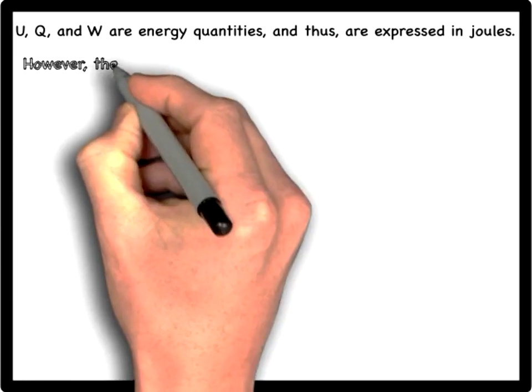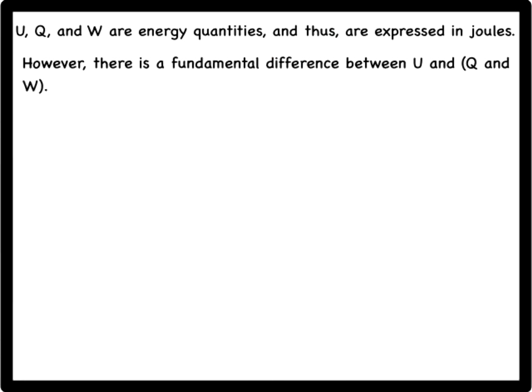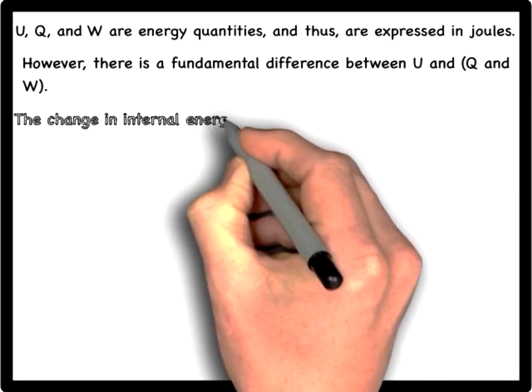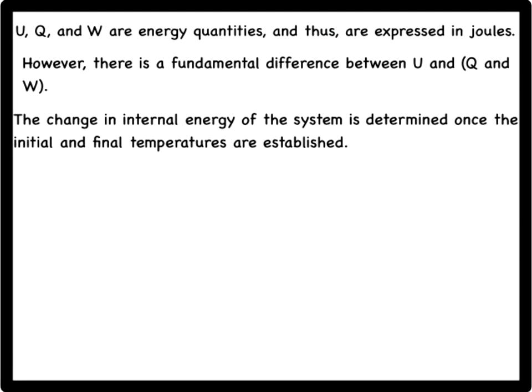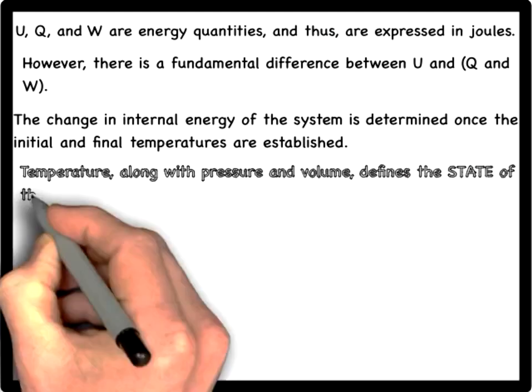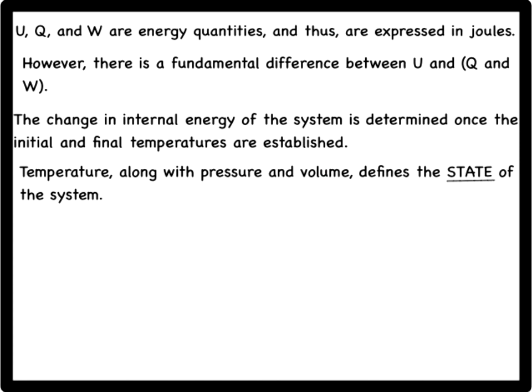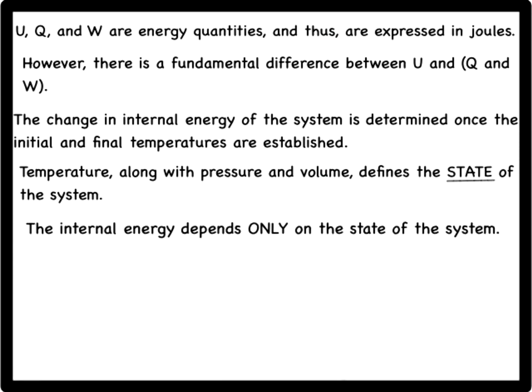However, there is a fundamental difference between U on the one hand and Q and W on the other. The change in internal energy, delta U, is determined once the initial and final temperatures of the system are established, since temperature is a measure of internal energy. Thus, temperature is one of the variables, along with pressure and volume, that defines the state of the system. The internal energy depends only on the state of the system, not on the method by which a system arrives at a given state. In recognition of this characteristic, internal energy is referred to as a function of state.